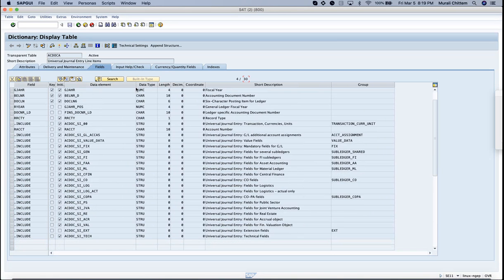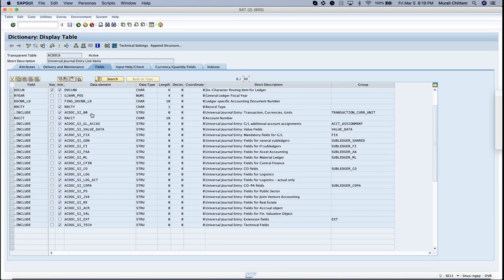You can find multiple includes here. This include ACDOC_SI0, universal, general, transaction currencies and units, GL additional account assignments, value fields, mandatory fields for GL, asset accounting, material ledger, central finance, CO fields, logistics. So there are several fields. Since our focus is on COPA, let me open this include.